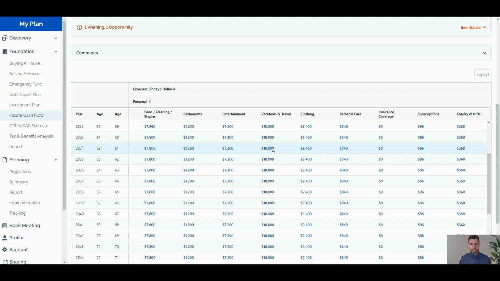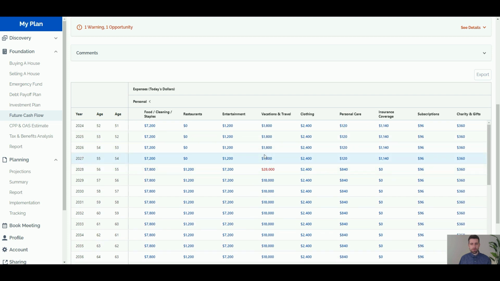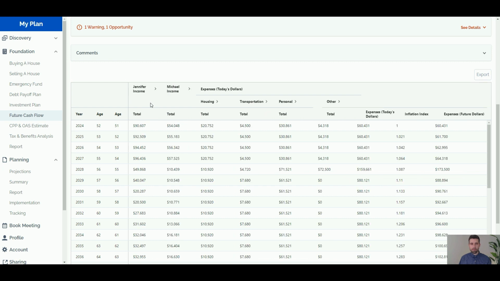Now, be careful when you're adding these sort of overrides, because as you change the discovery phase, these numbers are now locked. So they won't change anymore once you've overridden them to a specific value. So use overrides sparingly. Most of your changes should be done above in the discovery section.